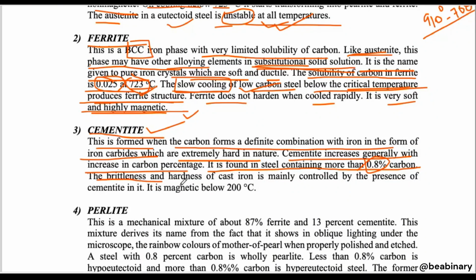The brittleness and hardness of cast iron is mainly controlled by the percentage of cementite in it. It is magnetic below 200 degrees C, which also shows its magnetic nature.